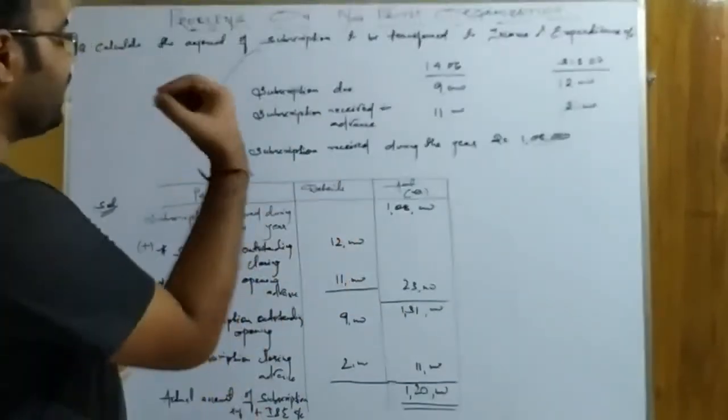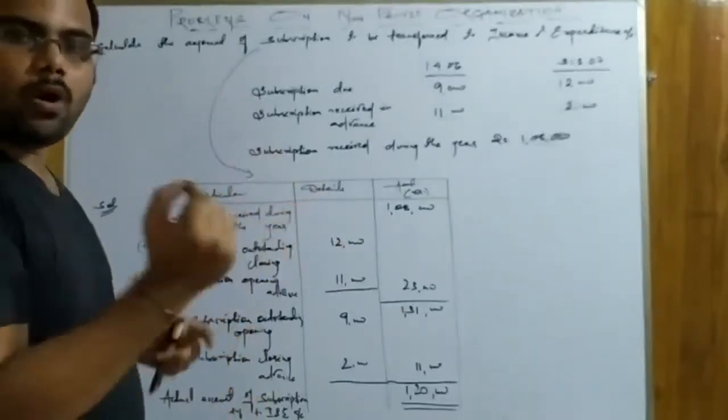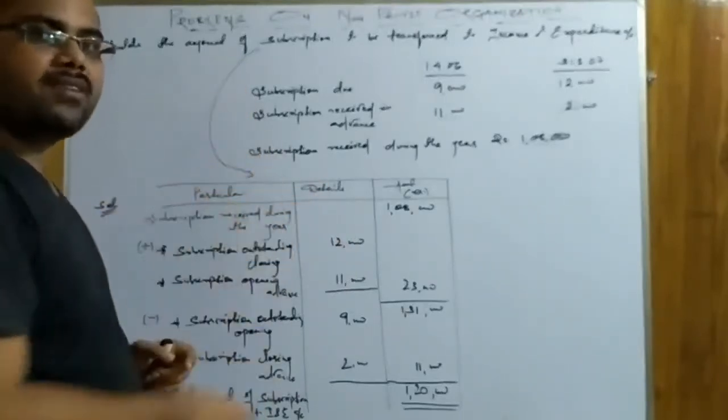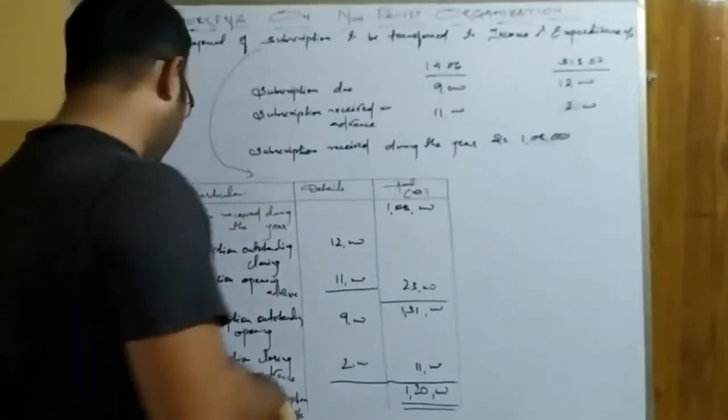Okay. So I am taking the same example. I will just make a small edit, and I will take the example as expenses. Okay. Watch carefully.